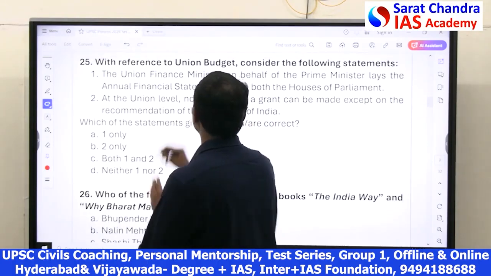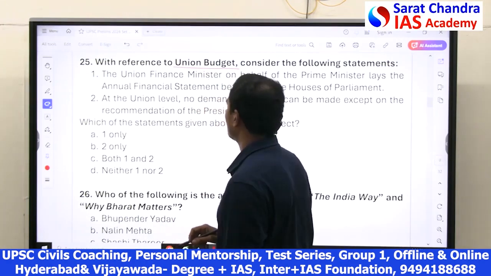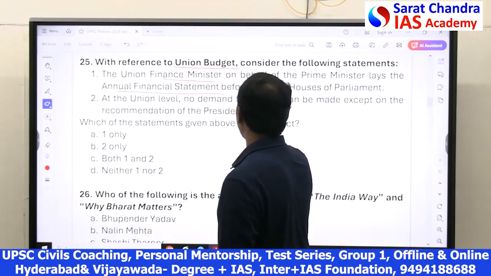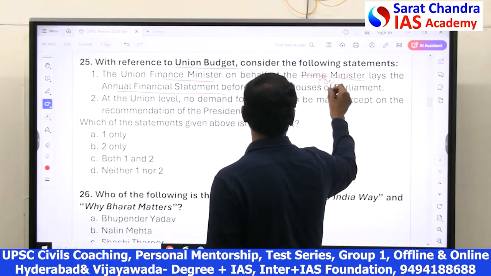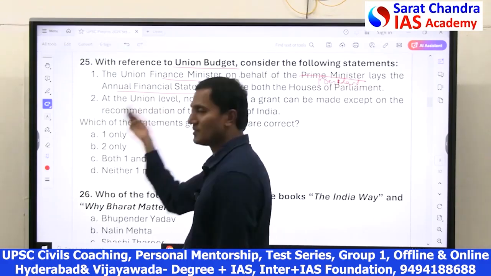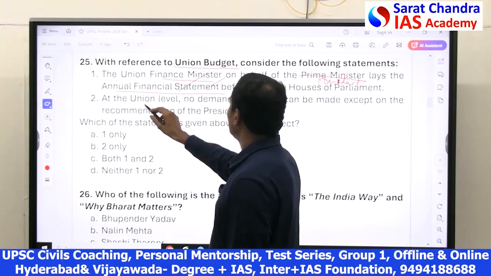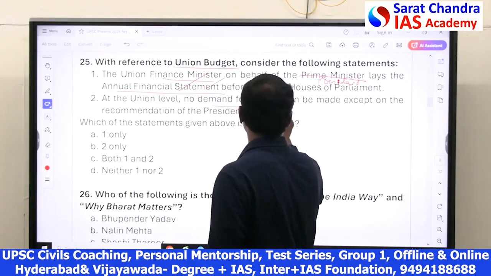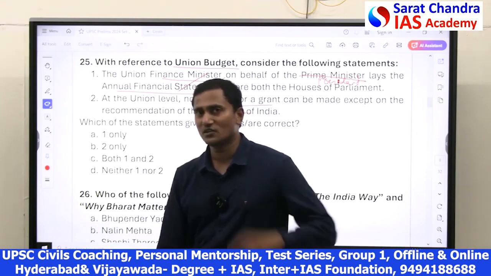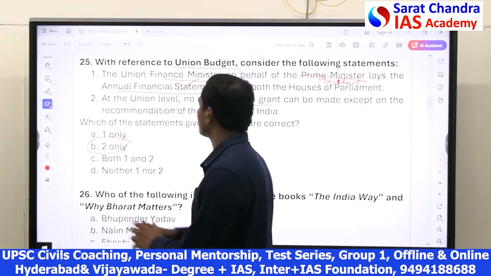So, regarding the Union Budget, which is a very important topic in the polity, the Constitution of India: the annual financial statement is laid by the finance minister on behalf of the President, not the Prime Minister. It is the President who lays the annual financial statement, that means the budget, every year in Parliament. So one is wrong. Then, any demand for grant can be made only on the recommendation of the President. Without the recommendation of the President, you cannot make a demand for grant. So hence 2 is right. Only 2.